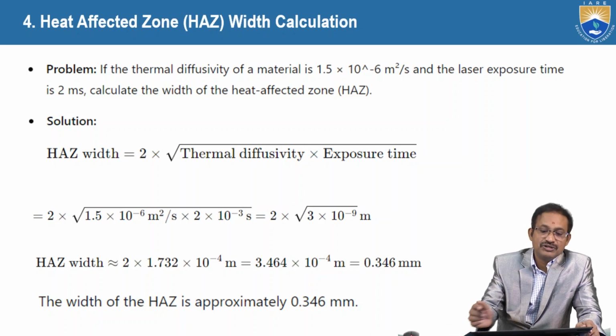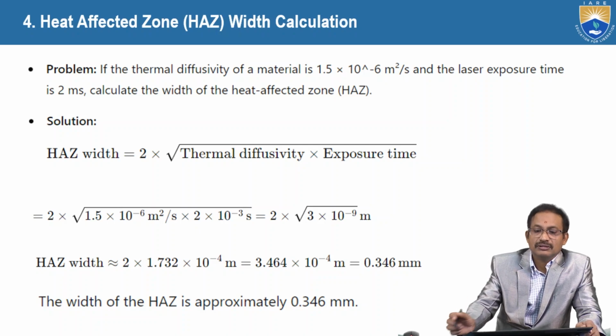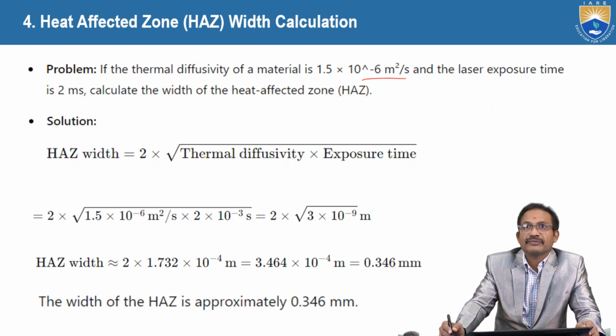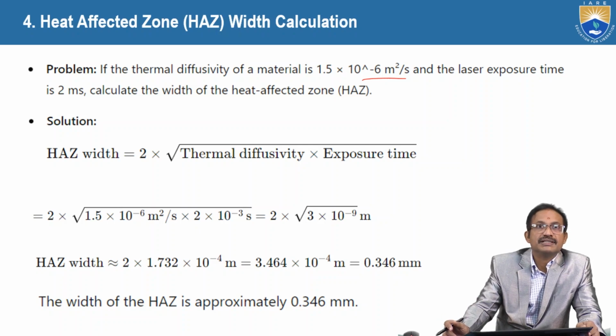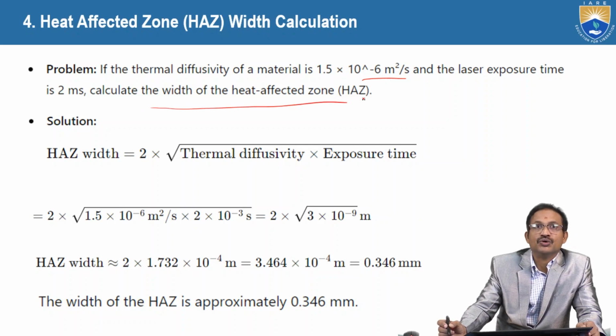If the thermal diffusivity of a material is 1.5 into 10 power minus 6 square meters per second, and the laser exposure time is 2 milliseconds, calculate the width of the heat affected zone. So the heat affected zone width formula is 2 into square root of thermal diffusivity into exposure time.